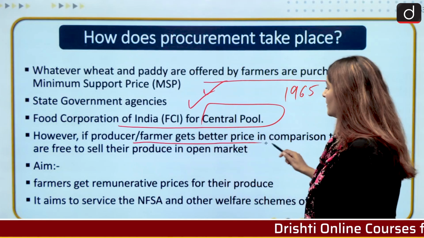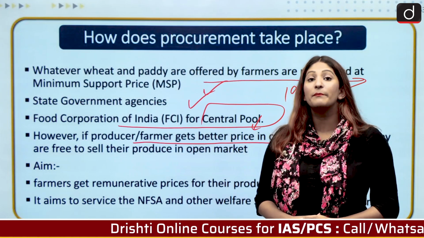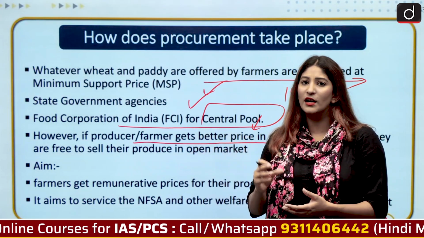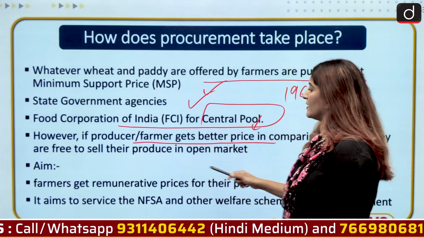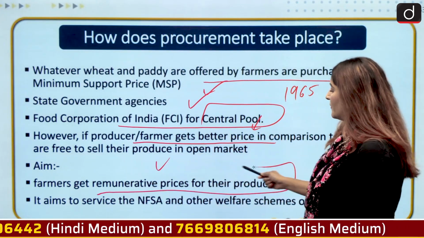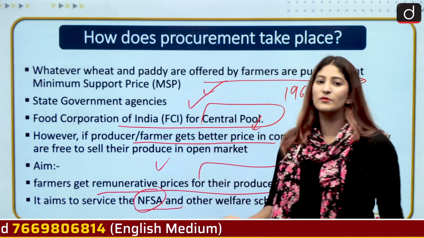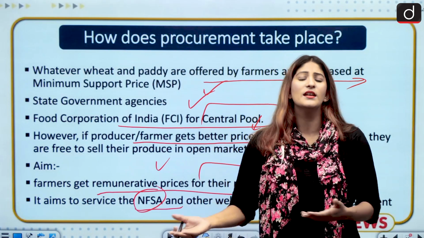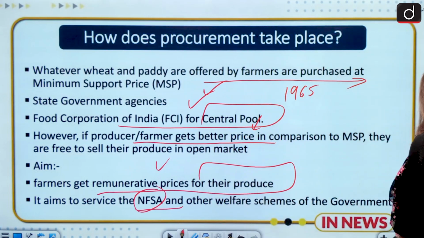However, if the production is fine and I am the farmer, and I am getting better prices somewhere else other than the government mandated mandis, I can of course go there and sell my produce over there. And the aim, as I told you, of this particular practice of procurement is that farmers get remunerative prices for their produce first, and also under NFSA, food security has to be ensured. So if the government does not have the proper pool or buffer stock of wheat, rice and specific food grains, then how will it ensure food security? So keeping in mind that as well.